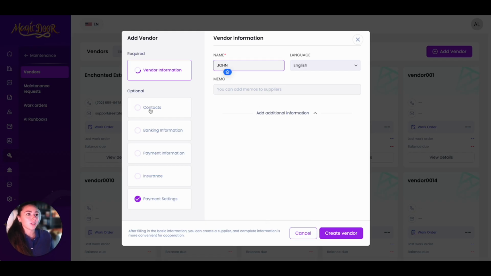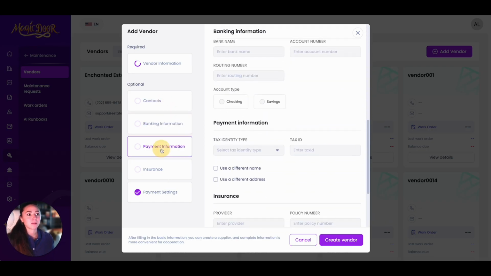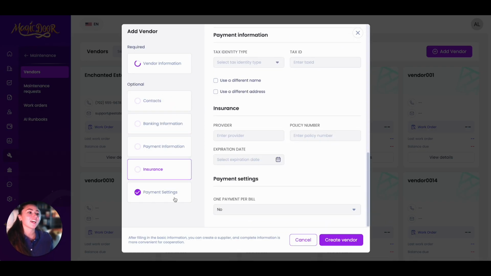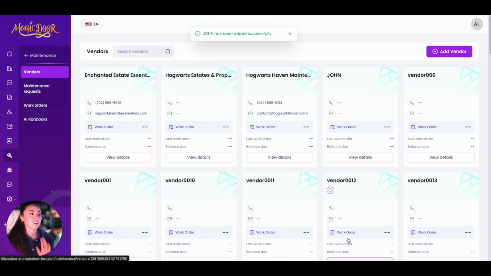Of course, you'll want to add as much information as you have. Just simply click on the left side. You have contacts, banking information, payment information, insurance, and you have the payment settings. So go ahead and save that. Once you have all the information, you'll press create vendor. So here's John. I just created John.